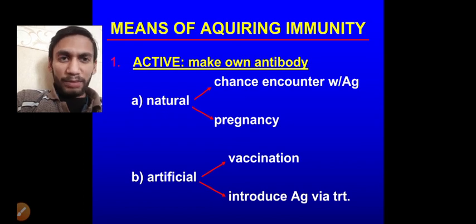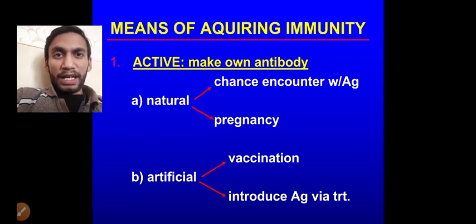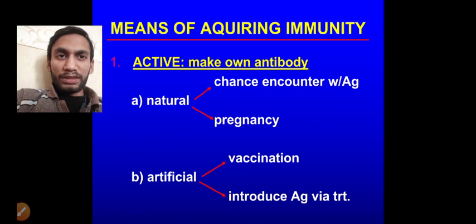In these circumstances, the artificial vaccination process is used. What is vaccination? Vaccination is the toxic form, inactive form, or attenuated form of the antigen that gets exposed to our body.